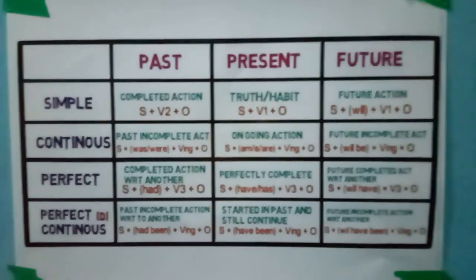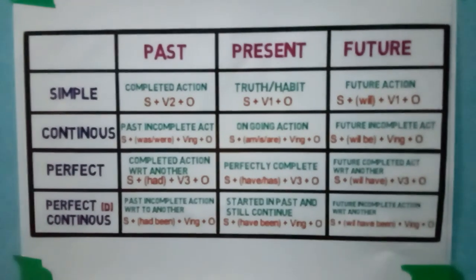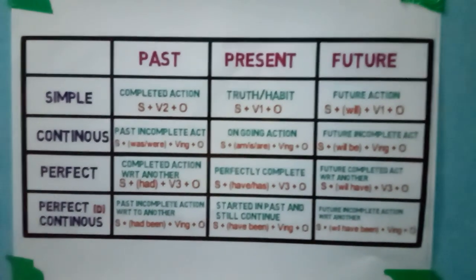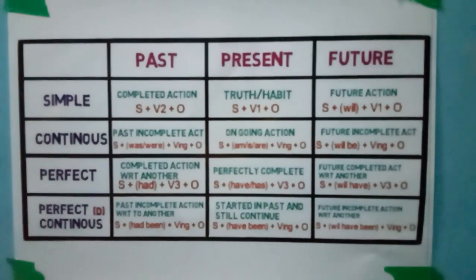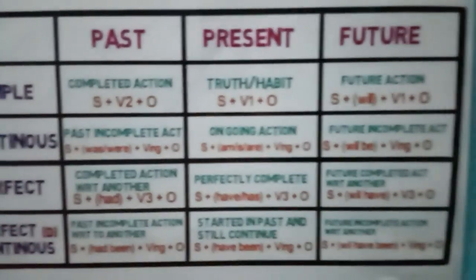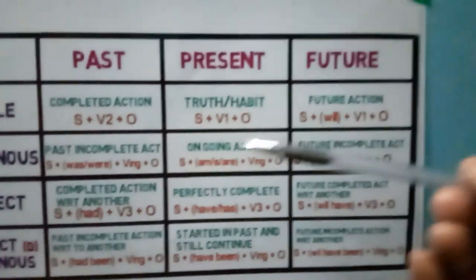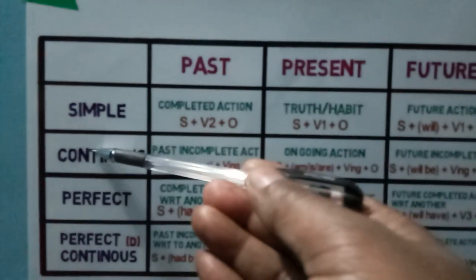Now if we classify the simple present tense, then it has four subparts: simple, continuous form, perfect form and the perfect continuous form. Okay, now the next one is the present continuous tense. You can see over here, this is the continuous form.